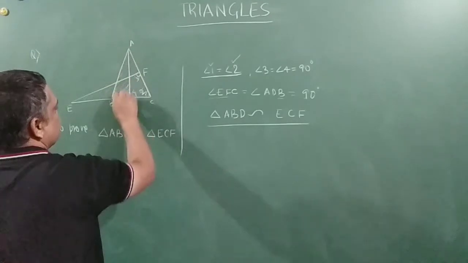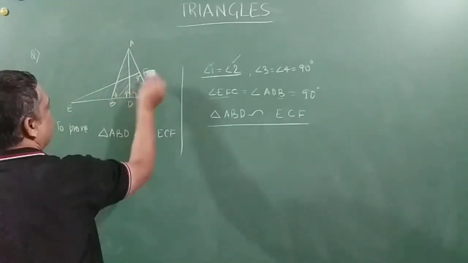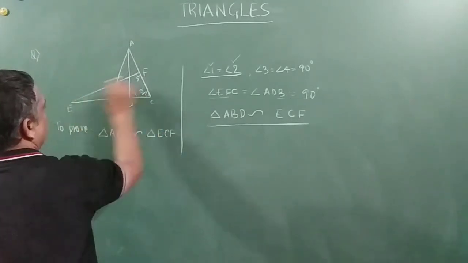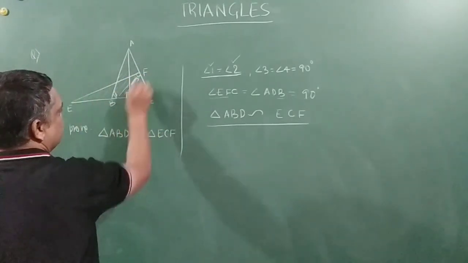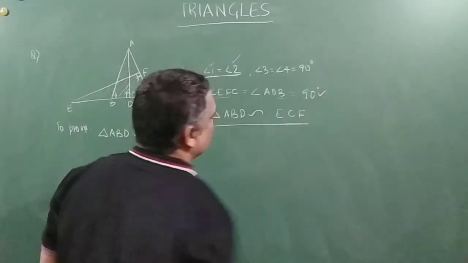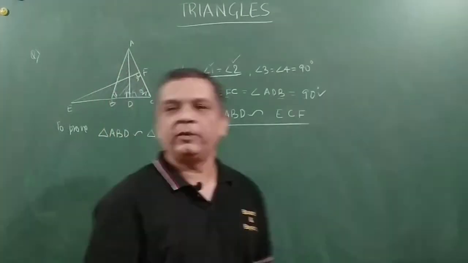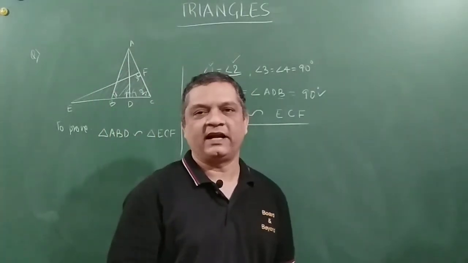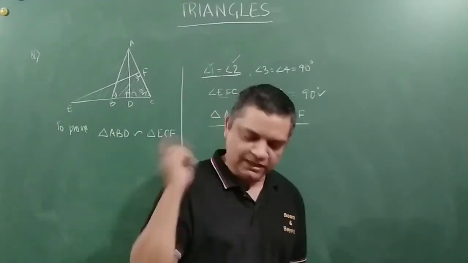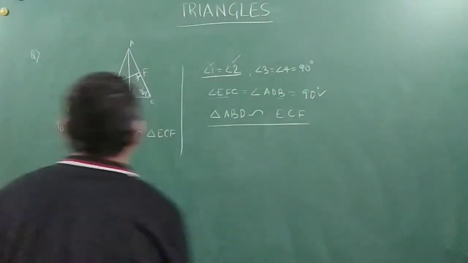I am talking about this triangle ABD and triangle CEF. This angle is equal to this angle, that is equal to 90 degrees. So two angles are the same, so these two triangles will be similar to each other. Right friends? So let's move on to the next problem. This was pretty easy actually.